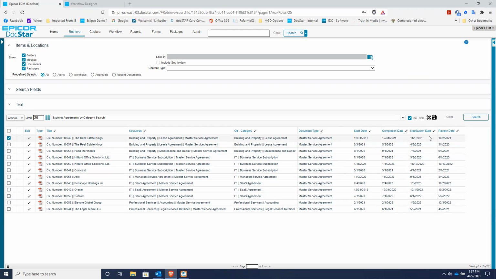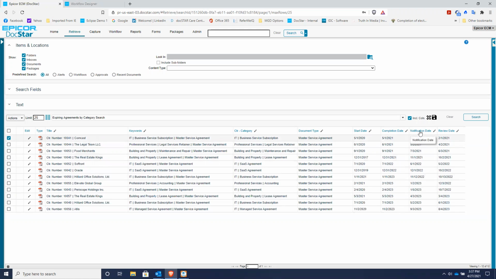So this notification date is, when does the vendor need to hear from you? What's the last possible day you have to let them know that you want to either renew or terminate your agreement? So you don't want to be notified on this date, because if you are, then that means you're not going to be able to respond in time. So really what you need is to back up 30 to 60 days ahead of this date. That would be called the review date. So the review date is in front of this date, which is in front of this date. And you can sort by any of these dates that you want.